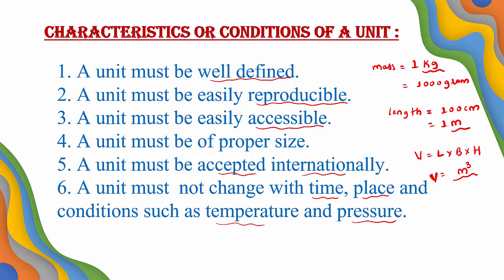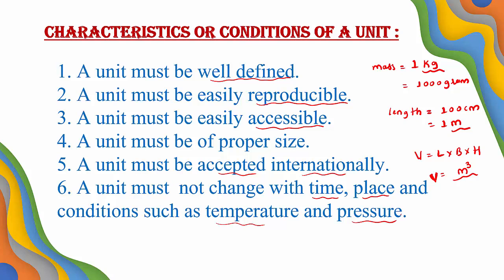A unit must be well defined. Second point, a unit must be easily reproducible. Third point, a unit must be easily accessible. Accessible means easily we can use or obtain. And fourth one, a unit must be of a proper size. It should have its own size.